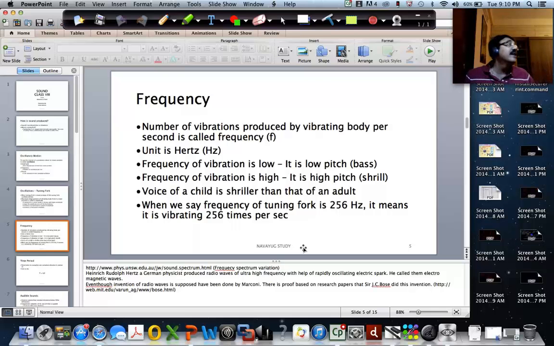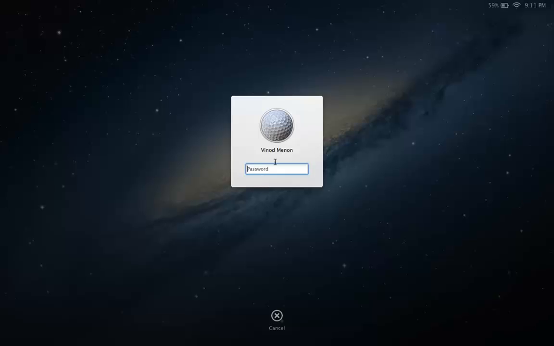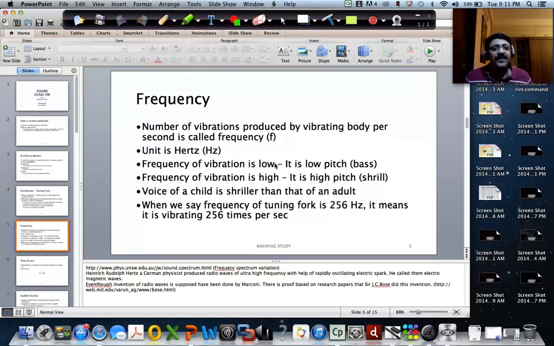He demonstrated radio waves for the first time, and he had a thesis paper published about radio waves and its characteristics. So a lot of people say that radio waves were invented by Marconi, but that's not right. It was invented by J.C. Bose before Marconi, and since we talked about waves and frequency and amplitude, I just thought of giving this associated information.